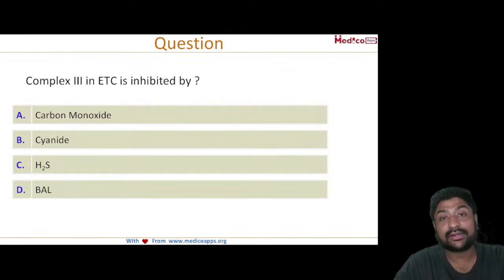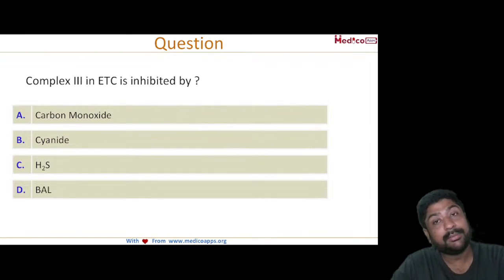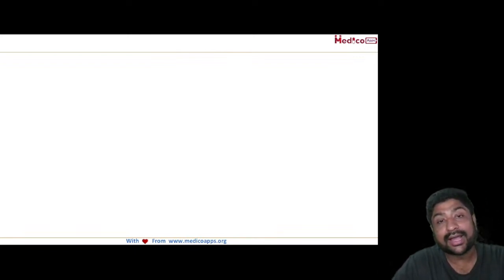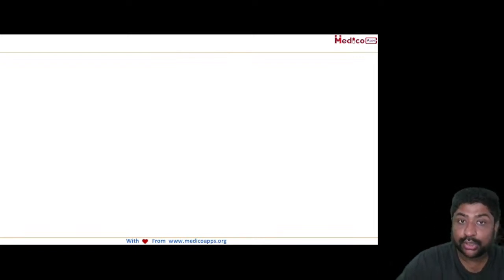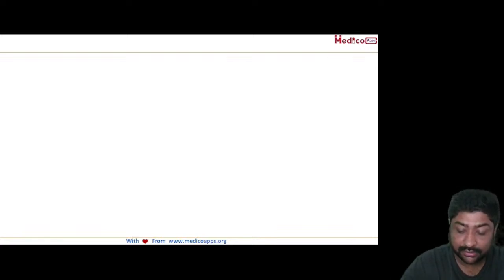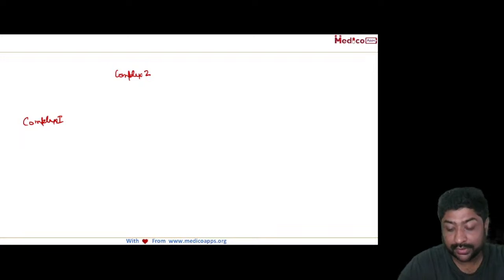Complex 3 in electron transport chain is inhibited by. Complex 3 in electron transport chain. Now, inhibitors of electron transport chain is one of the most commonly asked questions. So let's enumerate that. So we know that when an electron flows, there are two pathways it can take. So one pathway is when the electron travels from complex 1 to complex 2. Okay, and who is the carrier here?